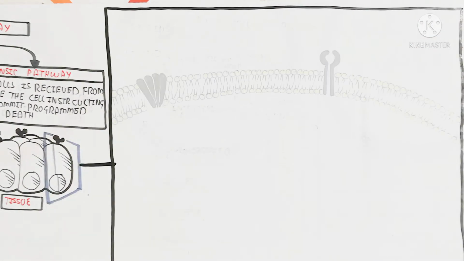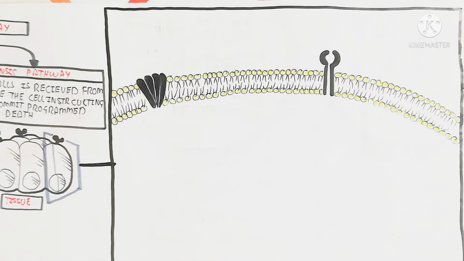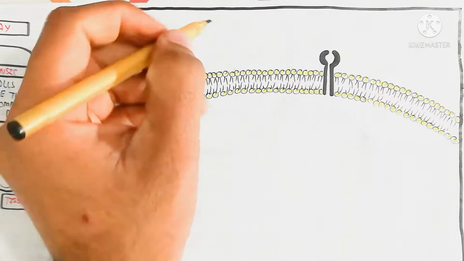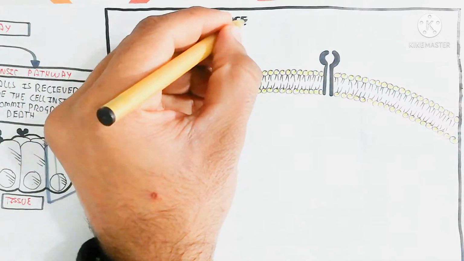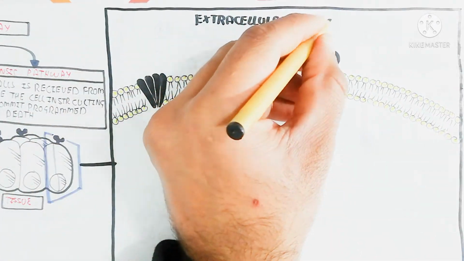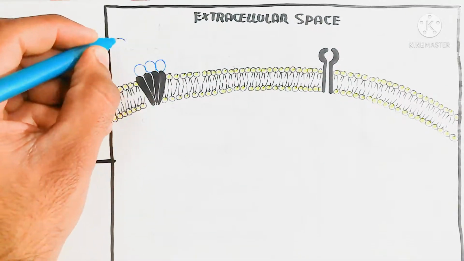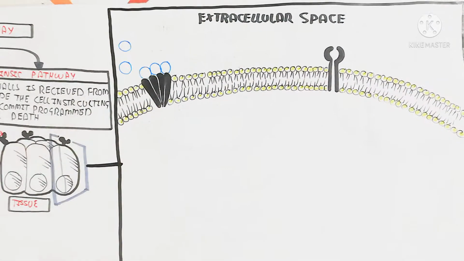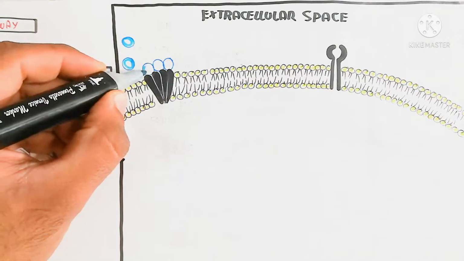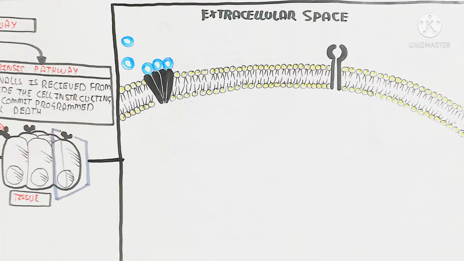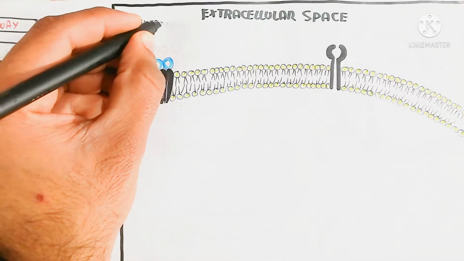So let's begin to understand the damaged cell. It contains a plasma membrane, which is made up of a phospholipid bilayer. In the extrinsic pathway, the extracellular space is where the extrinsic ligands are present. This extrinsic ligand will bind with the extracellular domain of the receptor.